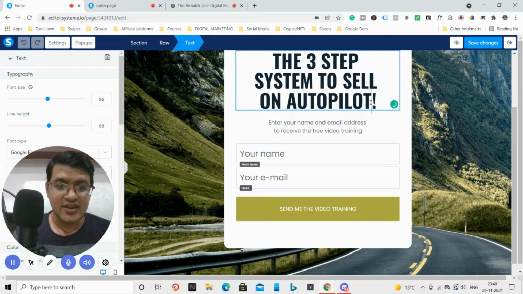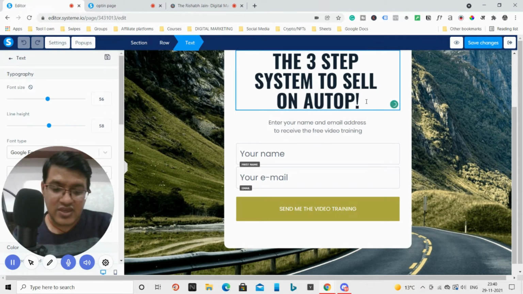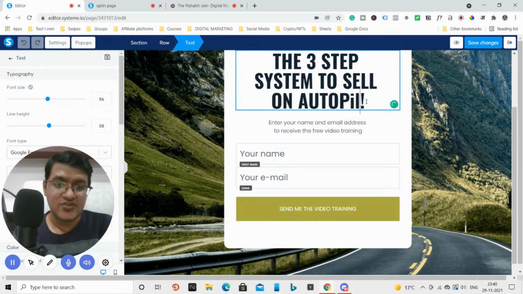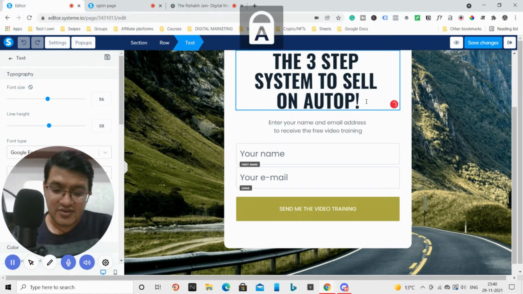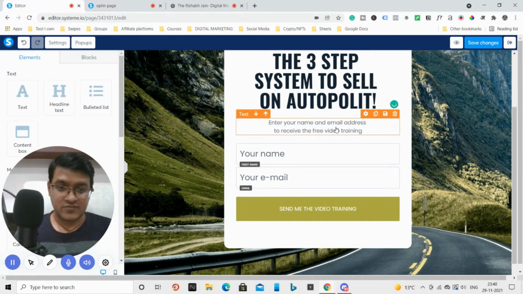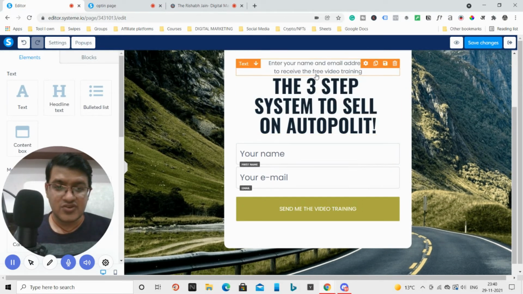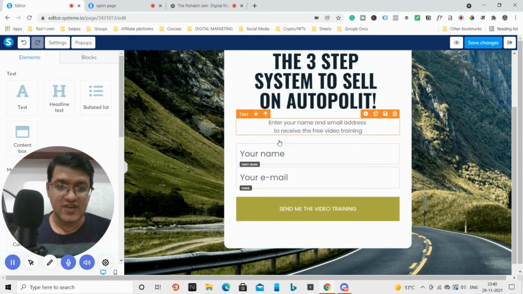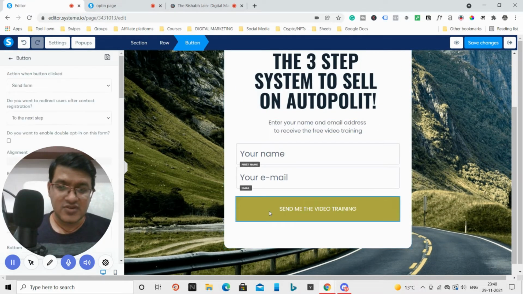Okay, you will click and you can simply edit, as you can see. You can delete, you can write it again. So you can do anything. If you want to take it up, you can do that as well. If you want to take it down, you can do that as well. Okay, so everything is possible.